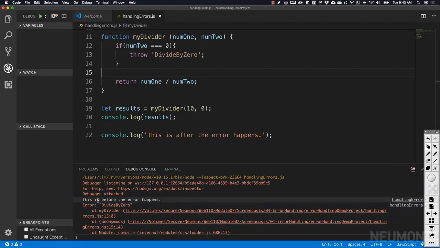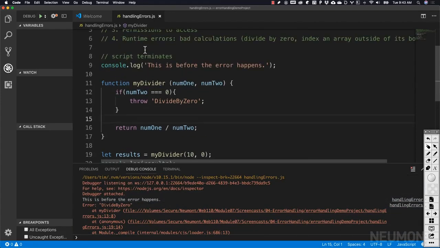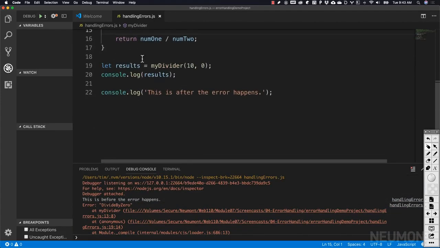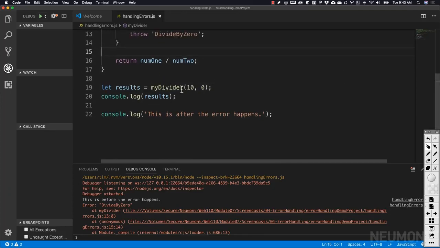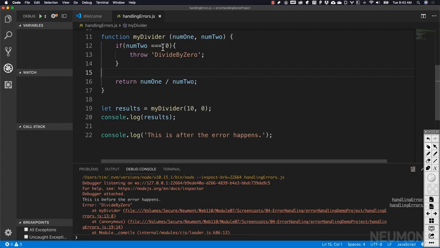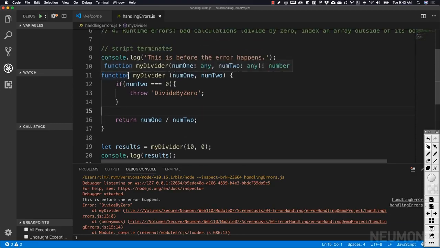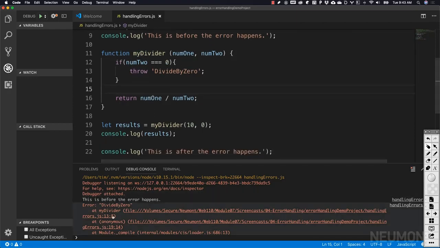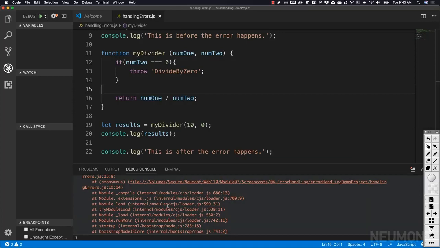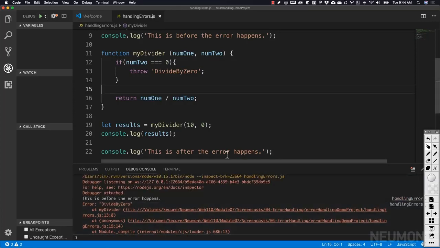Here, this happens before the error, so this is line 9. And then when we execute line 19 and my divider gets called and we pass in a 10 and 0, this function definition gets called. We check to see if num2 is equal to 0. If it is, we throw a divide by 0. Here we've got an error called divide by 0, and our script terminates. This is what I want to have happen anytime somebody tries to divide by 0.